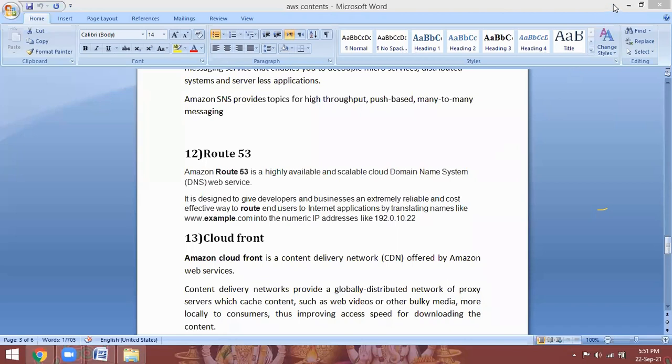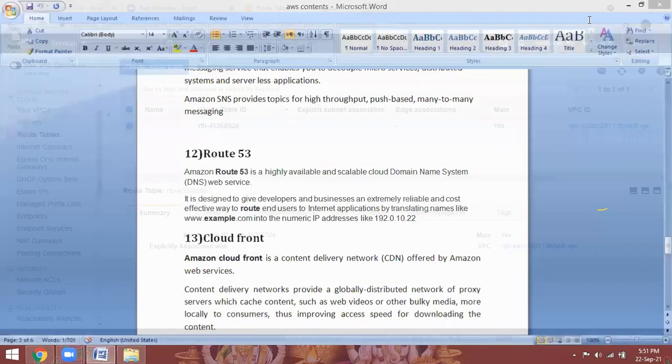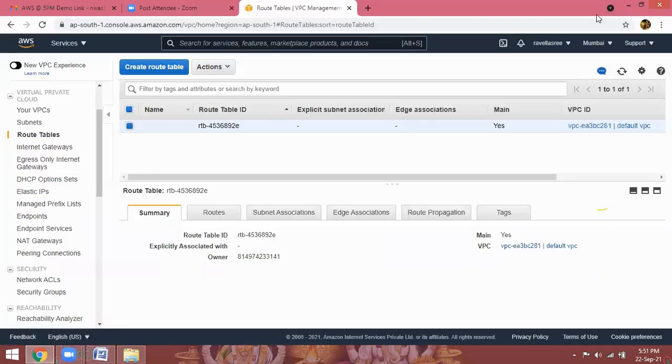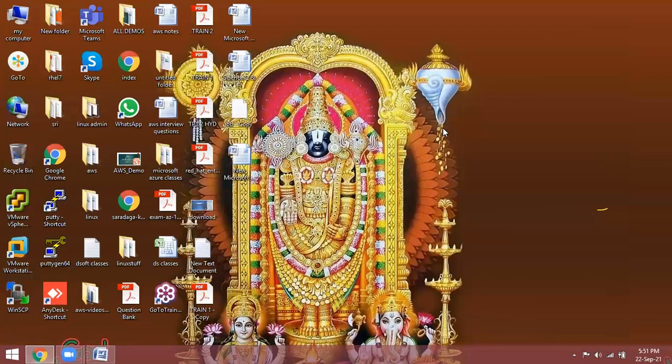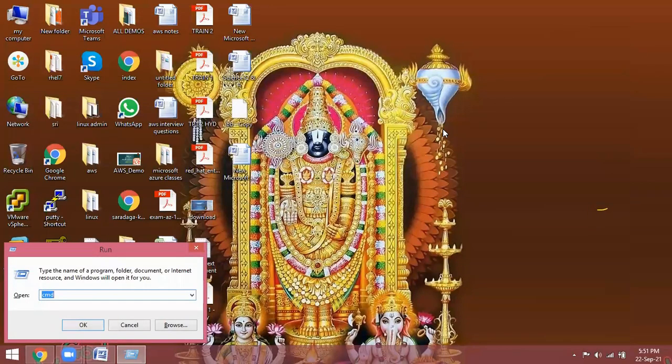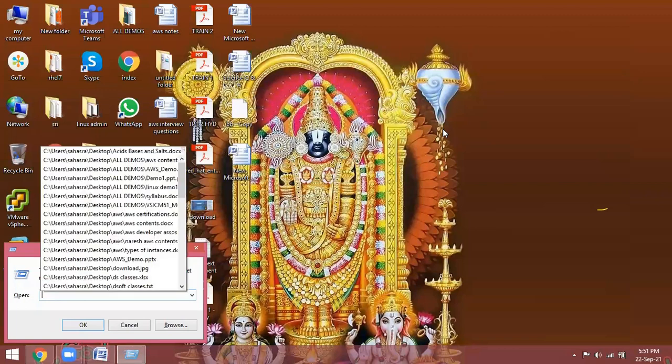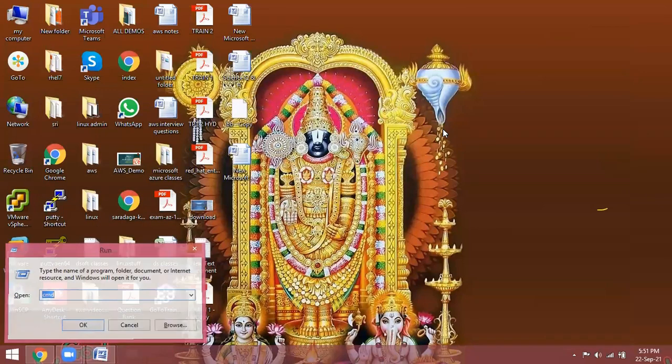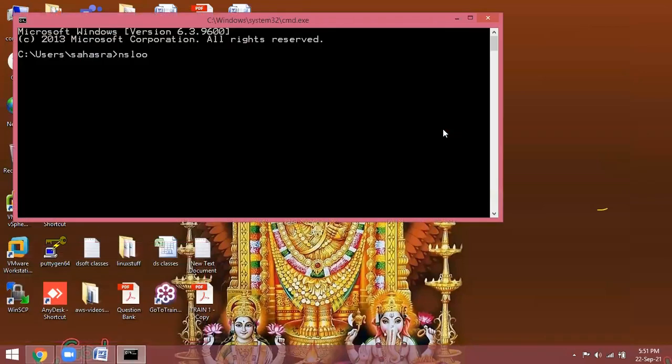For example, I am explaining to you. Go to your laptop, go to the command prompt, and type the nslookup command. I want to know Gmail's IP address.